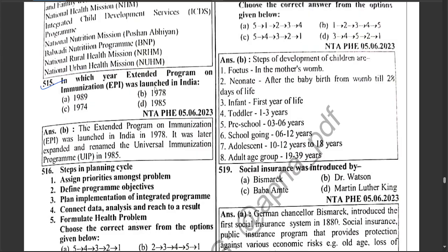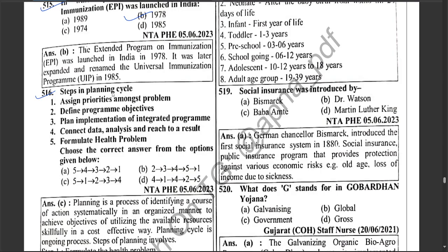Next question: in which year was the Expanded Program on Immunization (EPI) launched in India? It is 1978. Steps in the planning cycle: assigning priorities among problems, define program objective, plan implementation of integrated program, collect data and analyze these, and formulate health problem. Hence, first is formulate health problem, then assign priorities among problems, then define program objective, then plan implementation of integrated program, then collect data and analysis to reach the result.